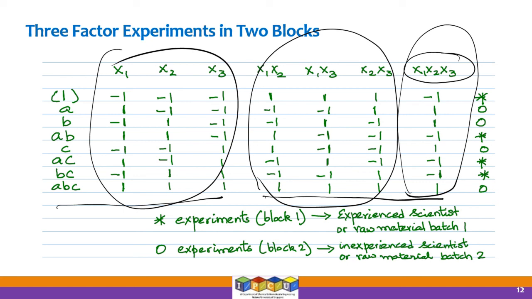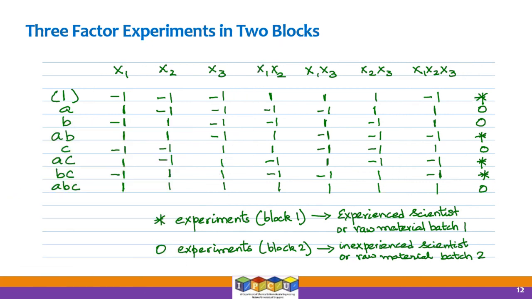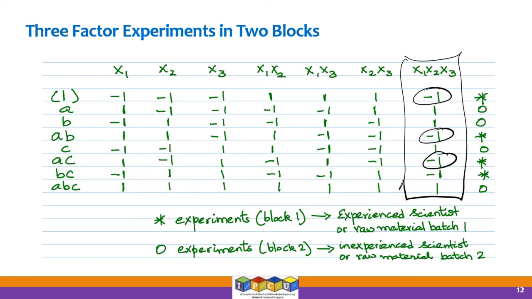So what I'm going to do is take the x1, x2, x3 column, and wherever I see minus 1, I'm going to assign it to the star block. And wherever it is plus 1, I'm going to assign it to the circle block. So the star experiments may be done by the experienced scientist, and that's called block 1, and the circle experiments will be done by the inexperienced scientist, which is referred to as block 2, right?